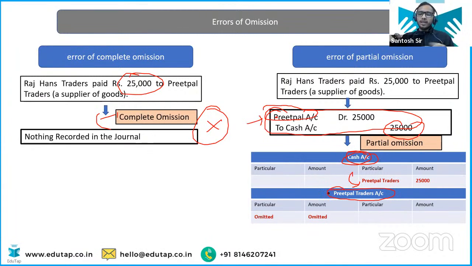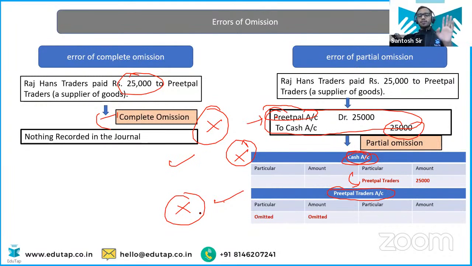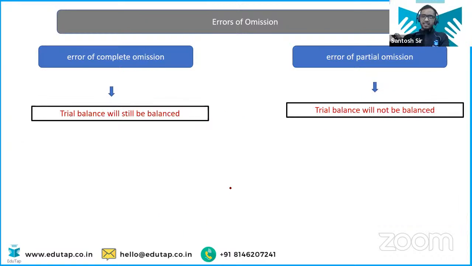Reverse is also true. If he forgets to enter into the cash account, but he enters the details into the Preetpal account, then also it's a case of partial omission because he is forgetting the entry in one account, but he is doing it in another. In our case, he is forgetting here and he is doing it here. So it's the case of partial omission, nothing very technical, very easy. Now, if complete omission is there, no debit, no credit, so obviously trial balance will still be balanced. But in the case of partial omission, you are forgetting the debit balance, but you are entering the credit balance. So there will be disbalance in the trial balance.